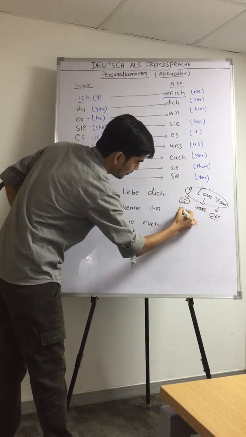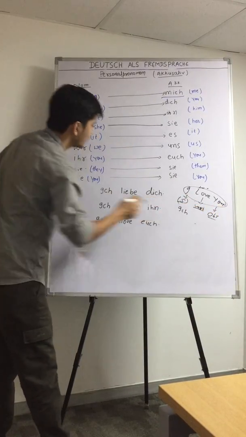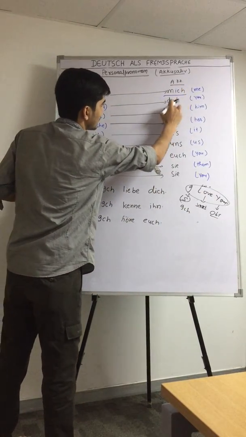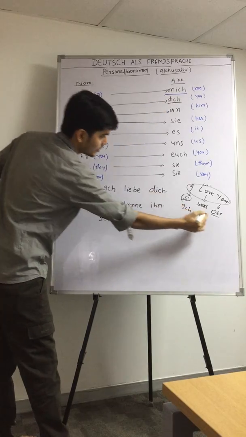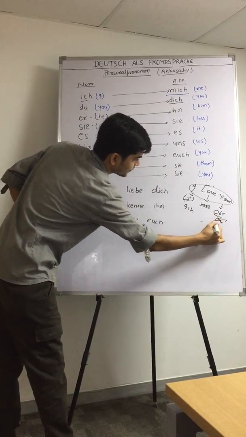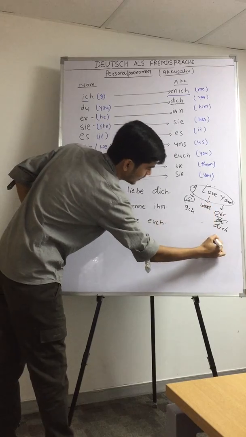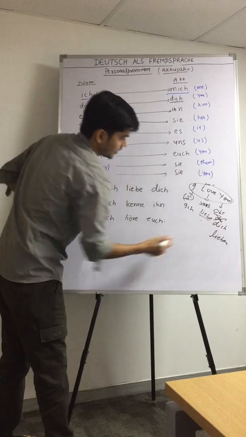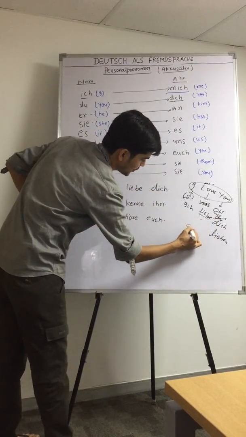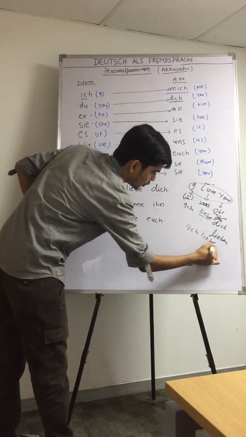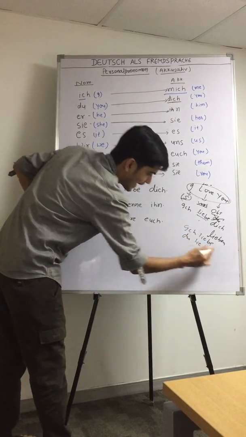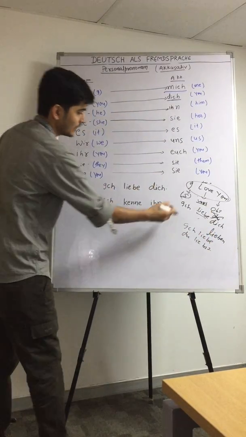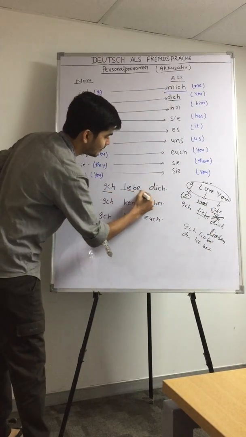So here I will be ich, but here you can't be du, because this you is our accusative object. So here it is not du, instead of du we use dich, and love is lieben. Conjugation of lieben: ich liebe, du liebst, er liebt, wir lieben, ihr liebt, sie lieben, and so on. So it is: ich liebe dich.